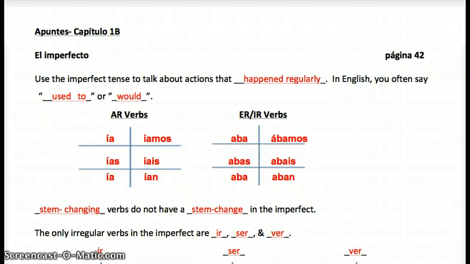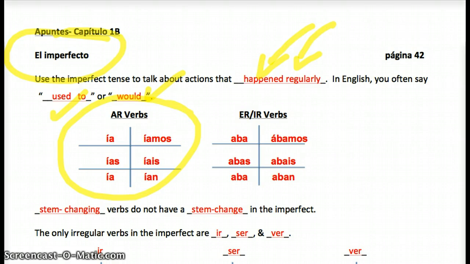All right, so today we're going to talk about el imperfecto. We use the imperfect tense to talk about actions that happened regularly. In English, you often want to say "used to" or "would." So here are the endings that we're going to have for that. We've got AR verbs right here and ER/IR verbs right there.